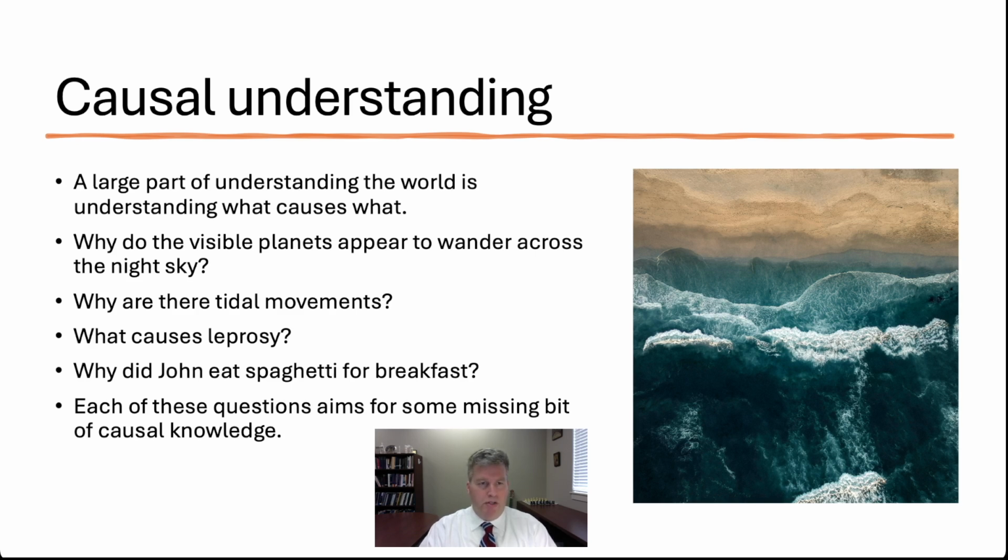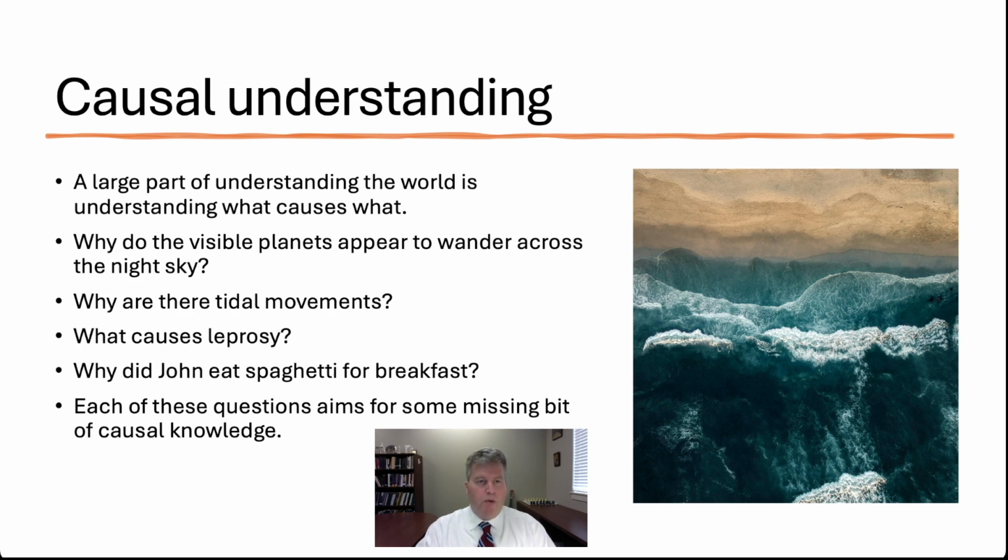So, for example, the ancients looked up at the sky and saw planets appear to wander across the night sky, and they wanted to know why that is the case. Fixed stars apparently don't move from the vantage point of the Earth, and so the question is what explains the movement of the planets. As we know, the visible planets exhibit retrograde motion: Mercury, Venus, Mars, Jupiter, and Saturn. Retrograde motion is the apparent backwards motion of these planets as observed from the Earth. The phenomenon occurs because Earth and the other planets are orbiting the Sun at different speeds and distances. When the Earth passes by or is passed by another planet in its orbit, the other planet appears to move backward in the sky temporarily.